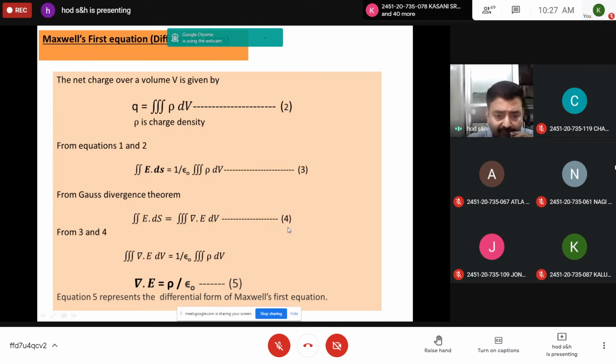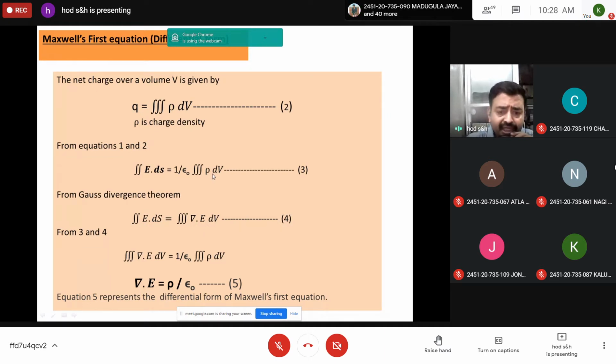You should write this statement here. What Gauss divergence theorem actually does is convert a two-dimensional quantity into a three-dimensional quantity by divergence. So, according to Gauss divergence theorem, the surface integral of a vector E over a closed surface is equal to the volume integral of divergence of E taken over the volume enclosed by the surface. Mathematically, double integration E dot ds is equal to triple integration del dot E dV, equation 4.